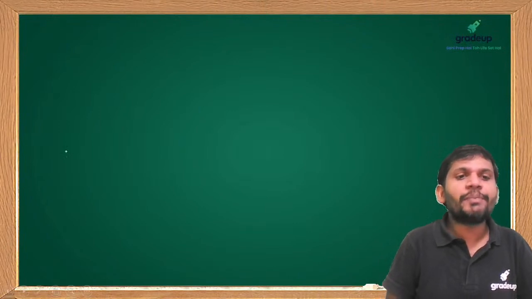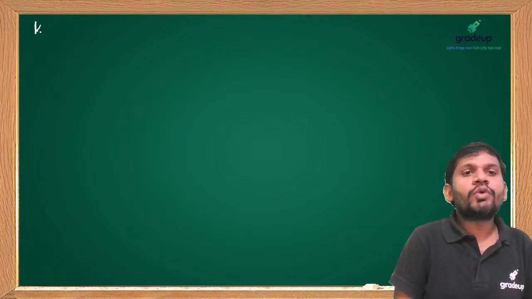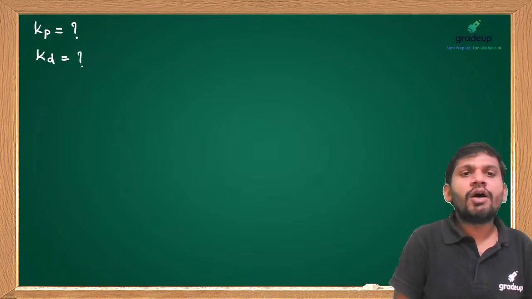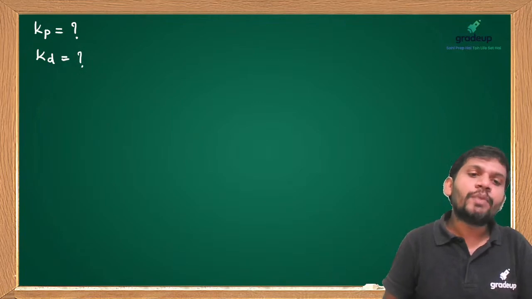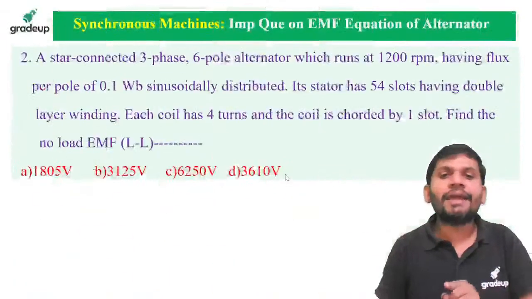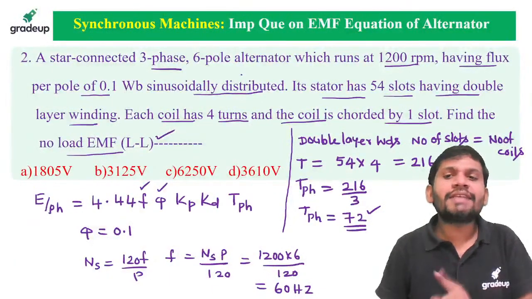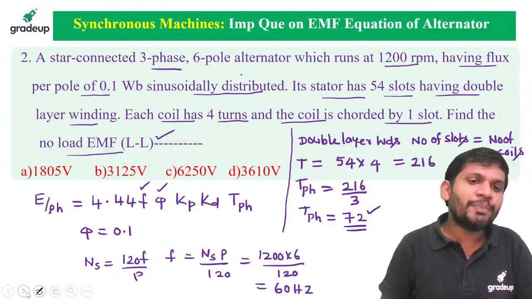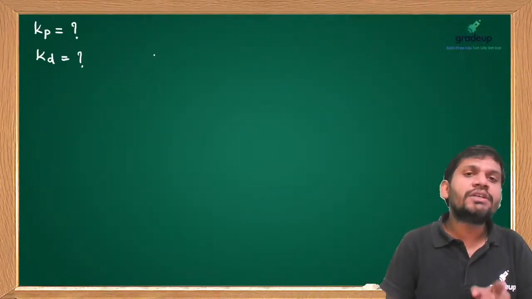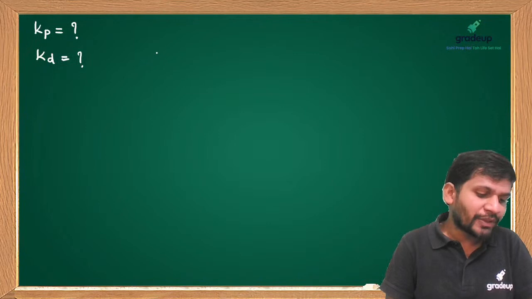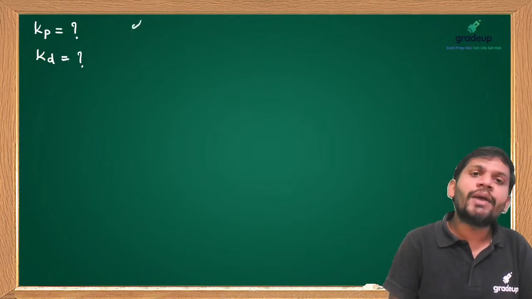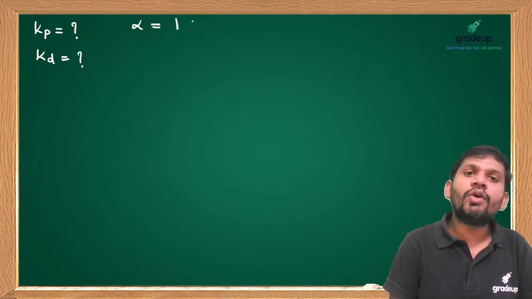How do we calculate the pitch factor Kp and Kd? I already gave the Kp and Kd calculations in the previous session. To calculate Kp, the data given is that the coil is chorded by one slot, short pitched by one slot. Chorded means short pitch. So alpha equals one slot.